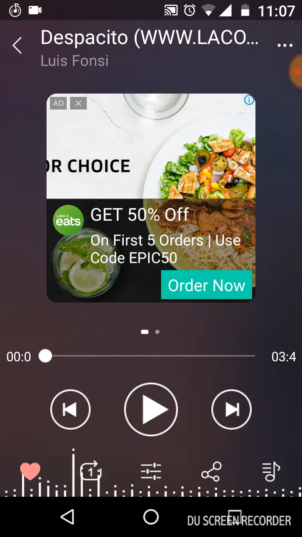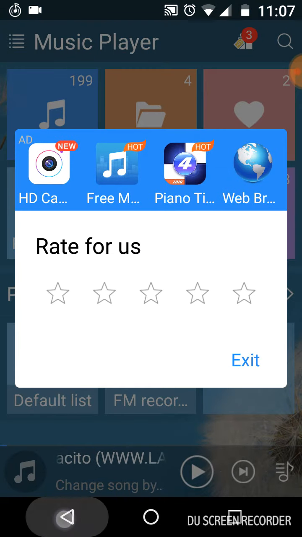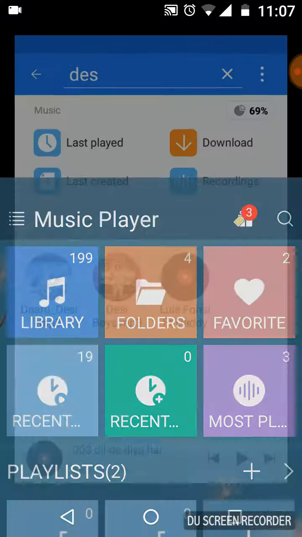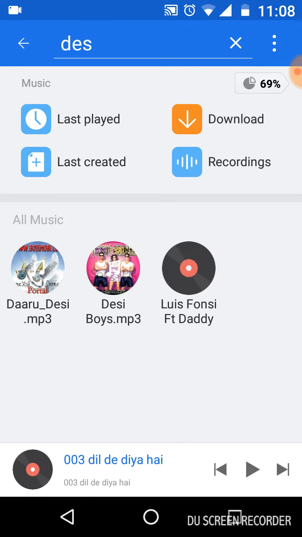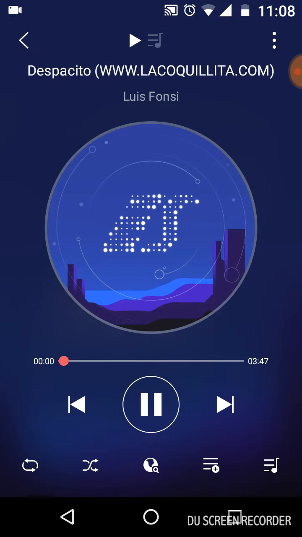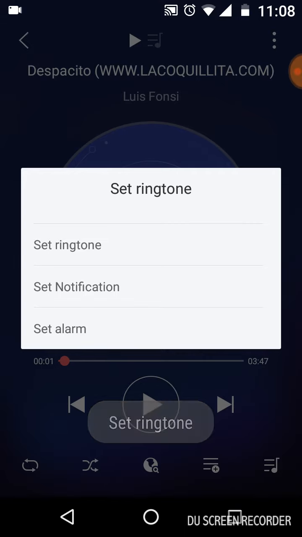So friends, you can see the song, but you cannot do it from there. If you want to listen to any song, you can only do that from the music app. But if you want to keep it as a ringtone, then you have to do it from the media player this time only. Then you can see a set ringtone option. Tap it and set the ringtone.